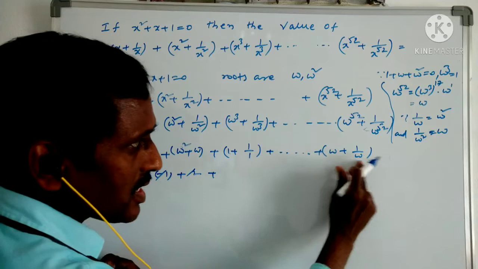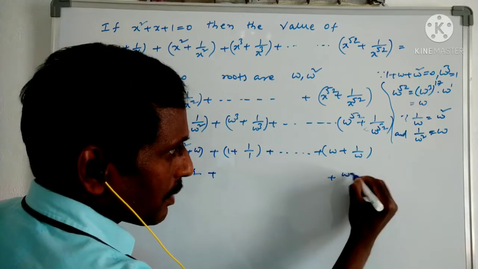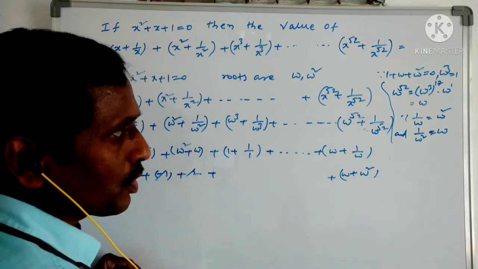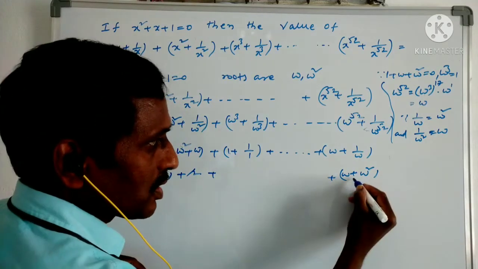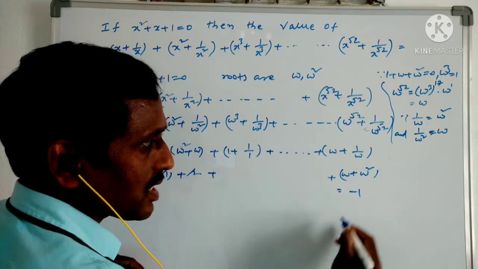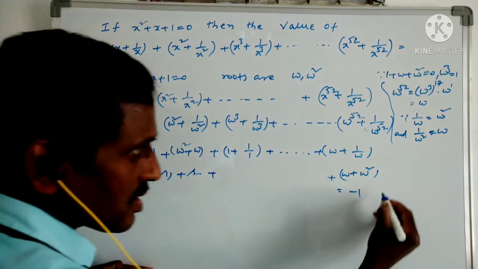Now finally what is the result of this? We have to write it. So the result is omega plus omega square is the value. So this only is the remaining value. So what is the value of this? It is minus 1. So it is the answer for the option they gave. Third option is the answer.